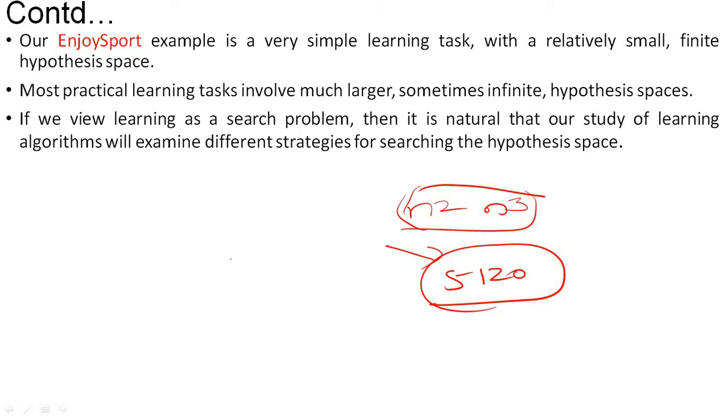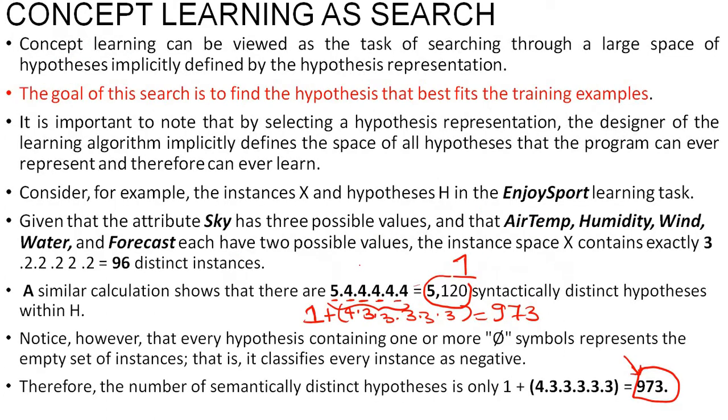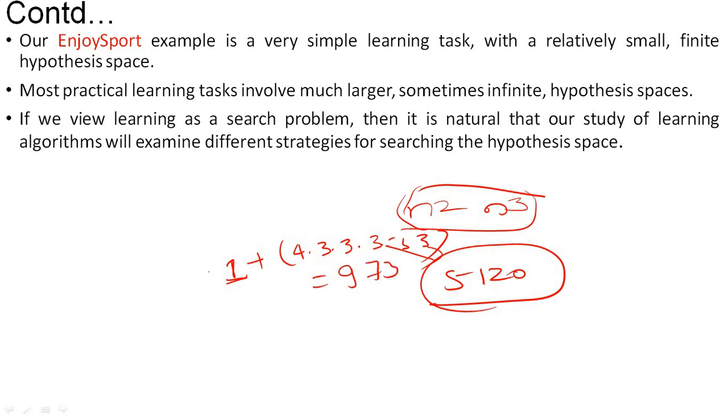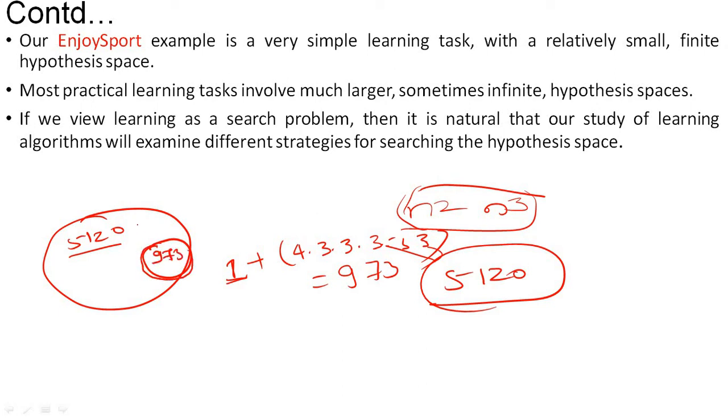Hence what we are doing is, we are taking the negative, that is pi, which almost all the time will give a negative value. So we are taking that out, and the remaining becomes 4 into 3 into 3, like this, 5 times 3, so it becomes 973. So now we are reducing the hypothesis. From this hypothesis space containing 5120, we are taking only 973. Now searching within this space is much easier than searching in the entire space. So this is the meaning of target concept learning as a search.